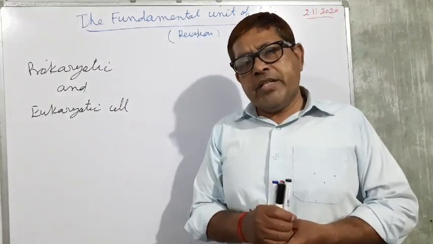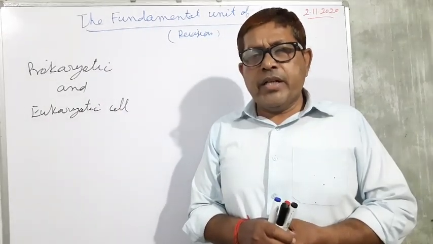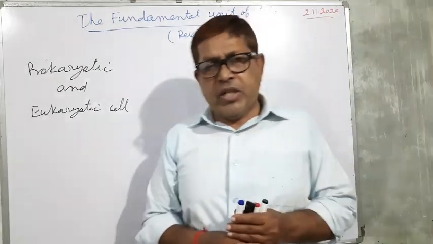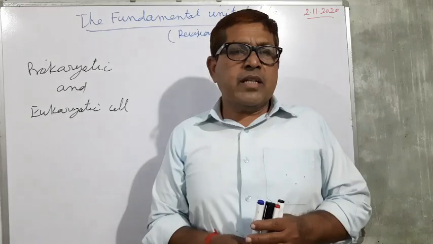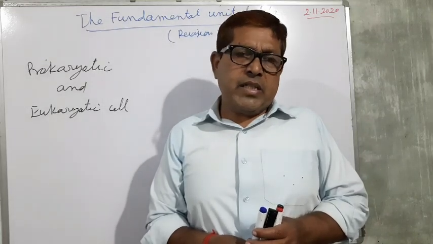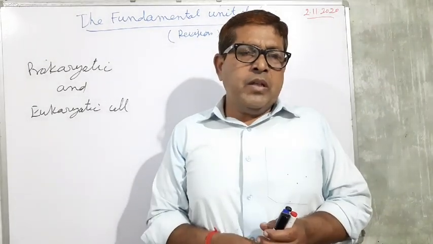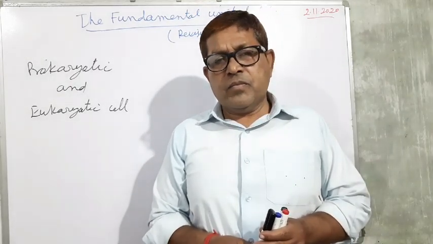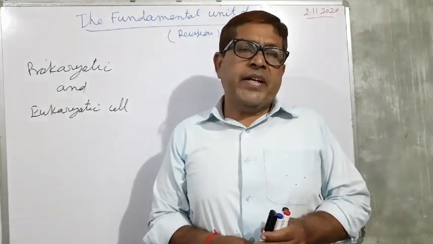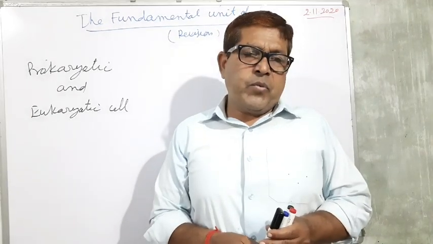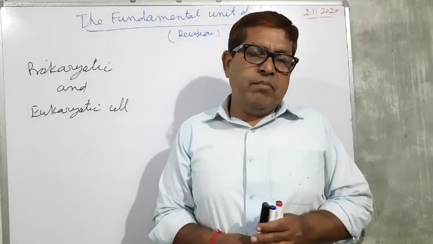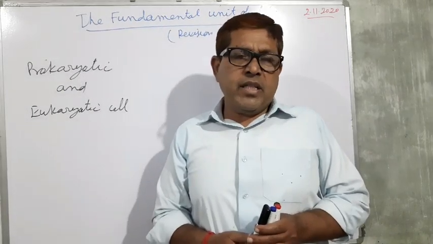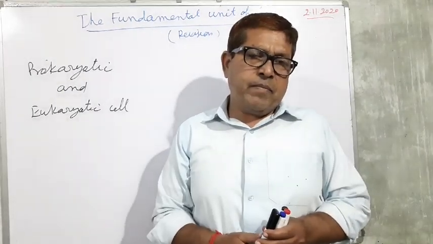How will you differentiate between the prokaryotic and the eukaryotic cell? We have discussed in relation to size. Prokaryotic cells are comparatively smaller than eukaryotic cells, and prokaryotic cells do not have a well-defined nucleus, while eukaryotic cells have a well-defined nucleus.